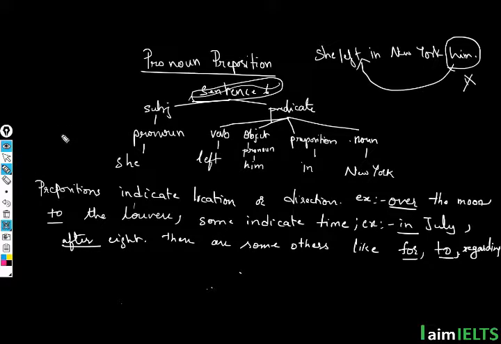So now, here there is another small point that you can observe. If you can see, we have here: she left him in New York. When it is the subject, I am using the word she, which is a pronoun. And even here, this is a pronoun. Even the object is a pronoun here.